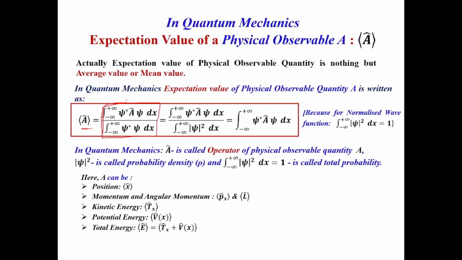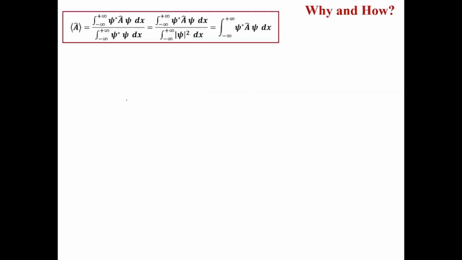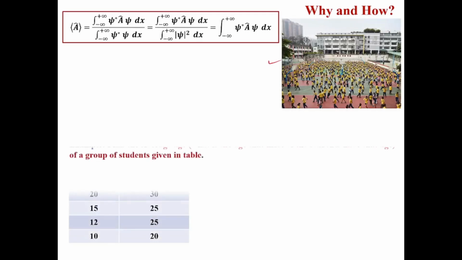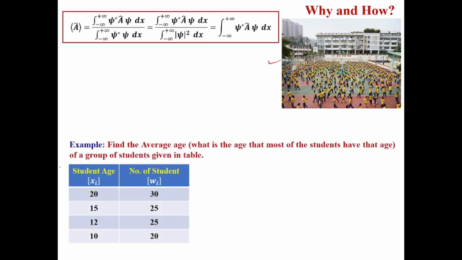For that, we consider a group of students, and here we tabulated the student age and the number. Suppose the total number of students in this group is 100. Here the number of students is 30 and the corresponding age is 20.